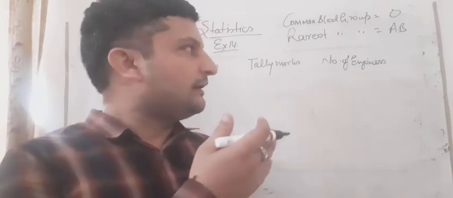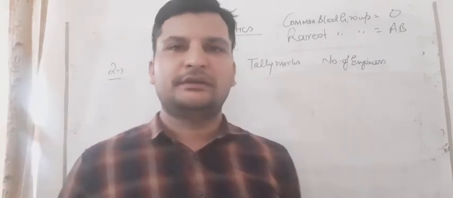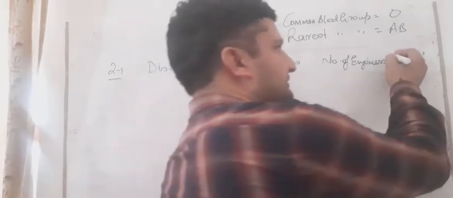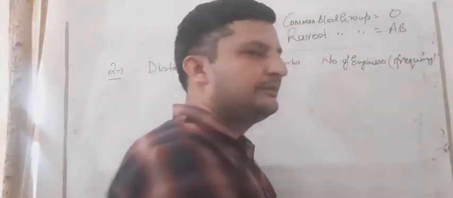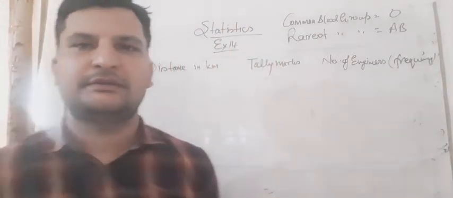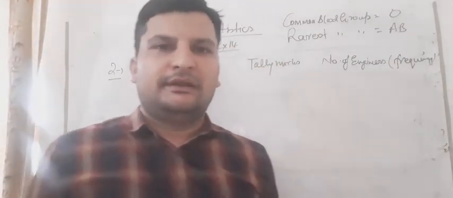So I have written it here only as number of engineers. You can write it like this, or you can say that it is called frequency. Frequency means the number of engineers that are coming, number of engineers, number of students, number of teachers, like this.